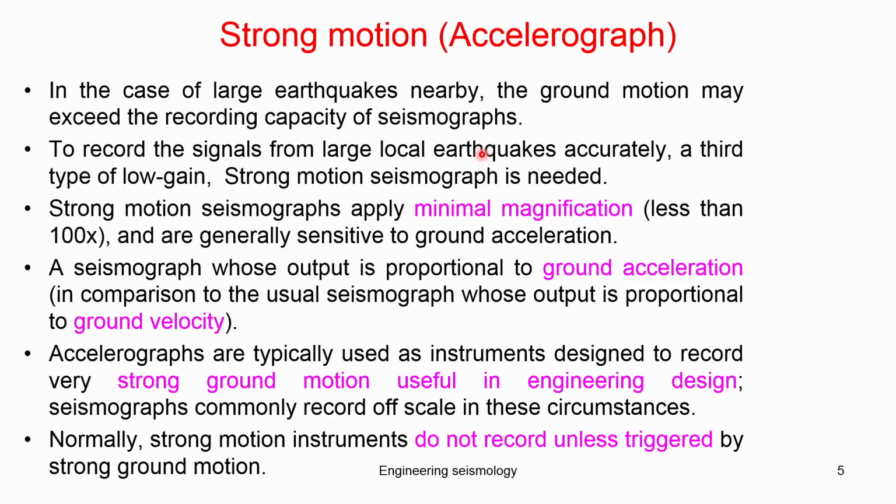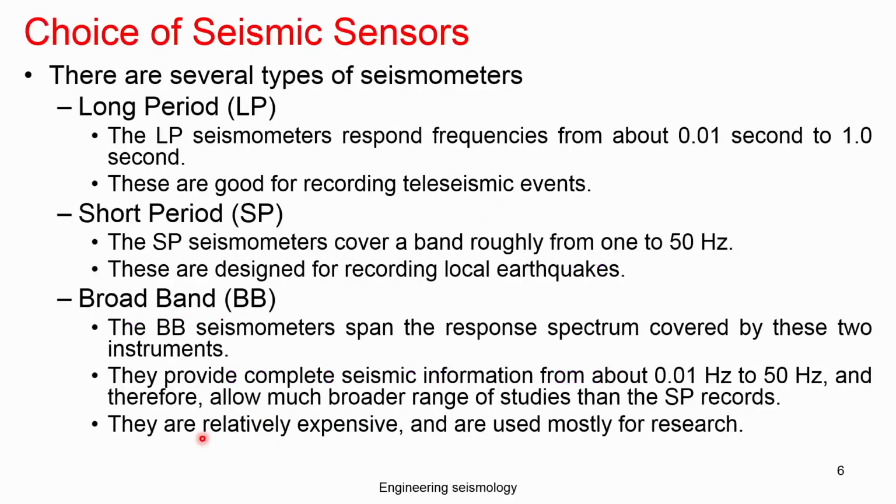Normally strong motion instruments do not record unless triggered by a strong motion signal. Okay, this is an option where you can define a cutoff level and it can be triggered. So, we will see what the trigger mode and continuous mode recording are in the coming lectures. The choice depends upon the character of the seismometer. So, one can choose the seismometer depending upon the application.